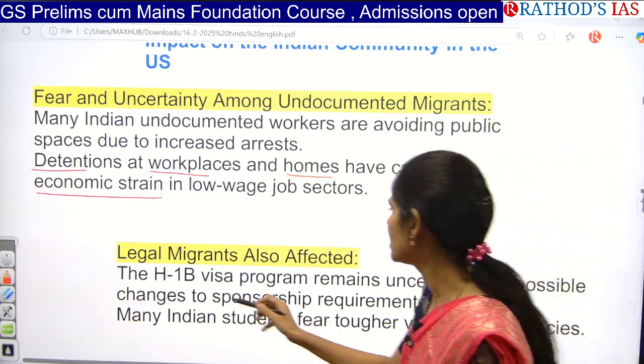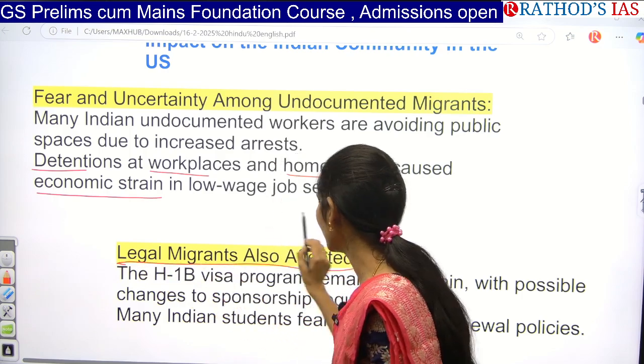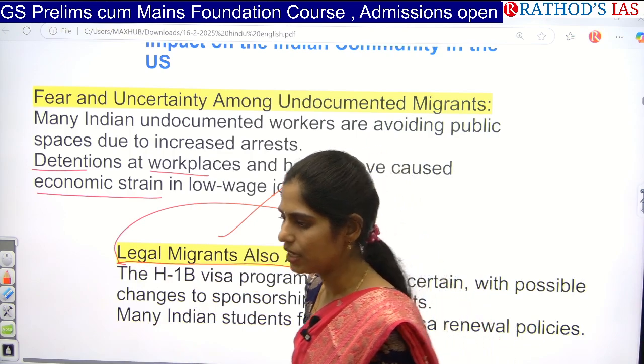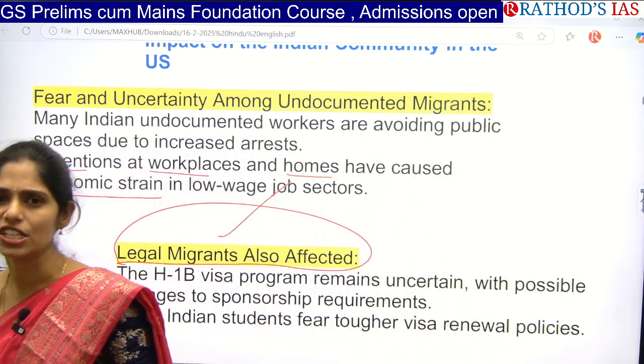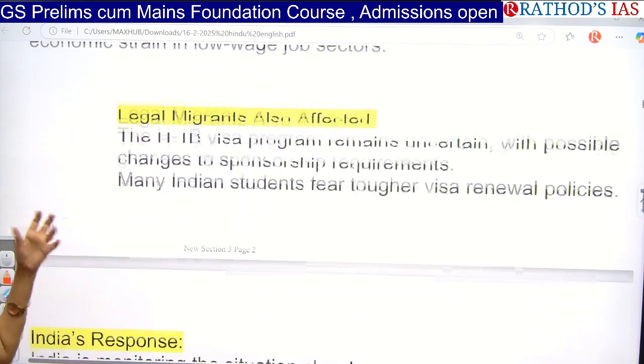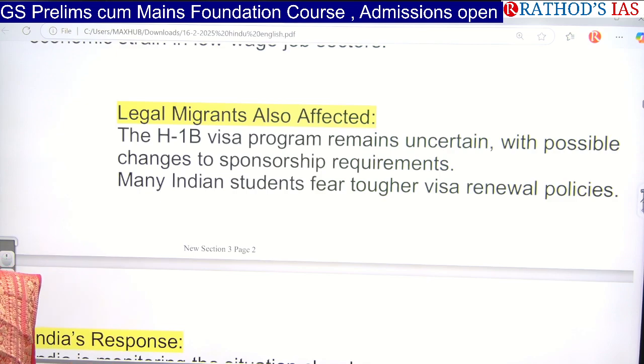And next, legal migrants are also getting affected, especially people who are shifting to the USA on the H1B visa in search of jobs. They are also facing uncertainty now. And even many students are fearing getting their visa renewal.